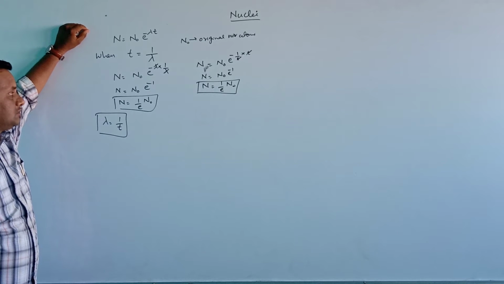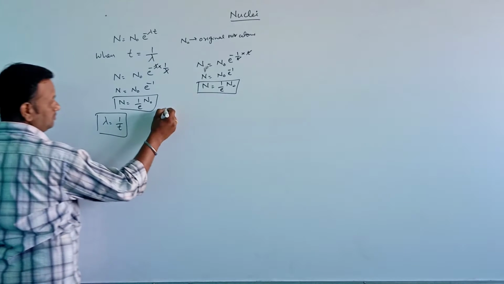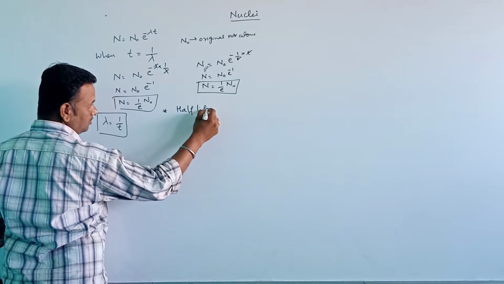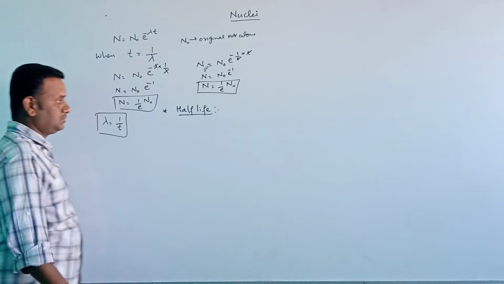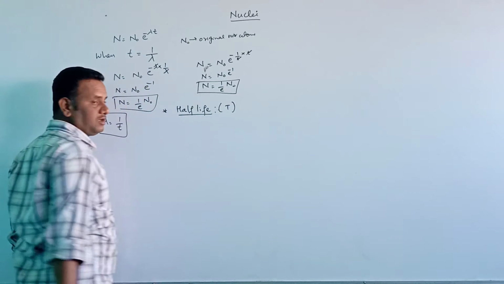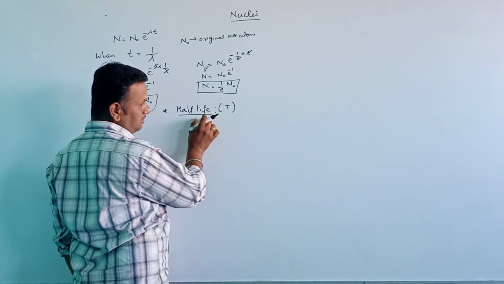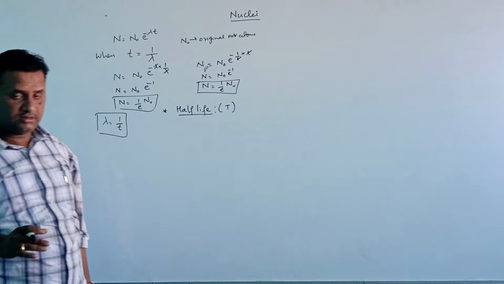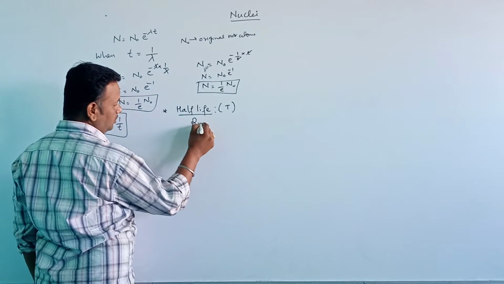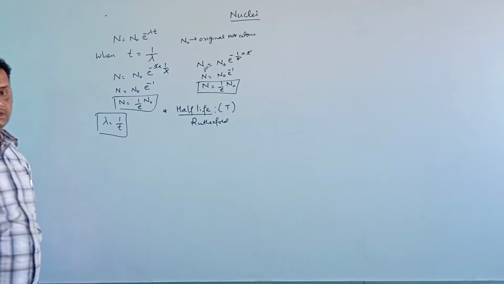Now the next topic we are going to discuss is half-life. It is denoted by capital T. This concept was first explained by the scientist Rutherford. He explained the concept of half-life.